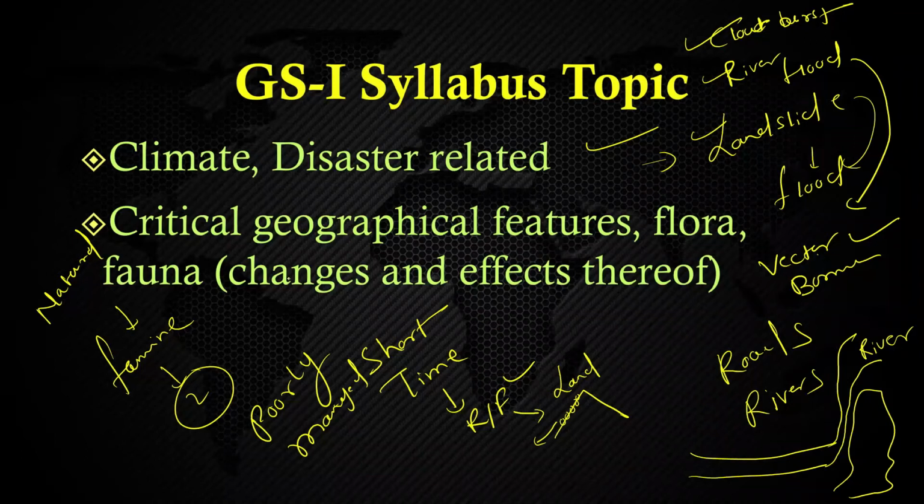ठीक है ना? So you should be knowing disaster, because most of the disaster are climatic or geographical in nature, है ना? So you should be able to understand and explain how disaster has happened. And DM का काम है, DM I had told you कि DM का काम है disaster management. Disaster management can be done by having DM, right time पे right DM, right decision making. Fine.